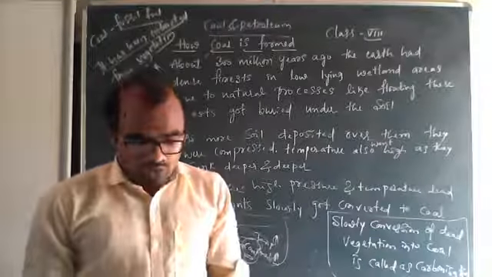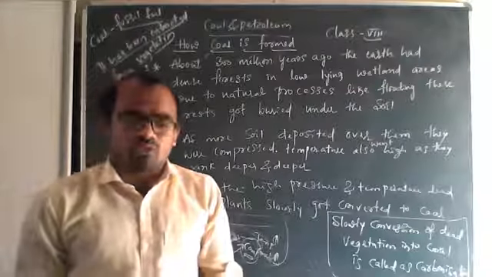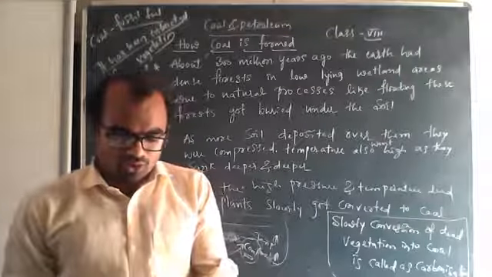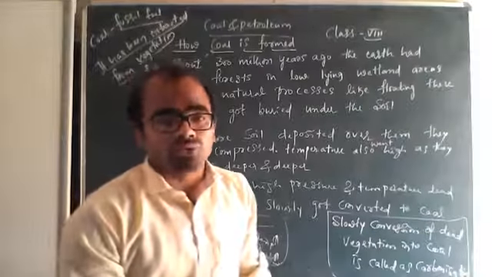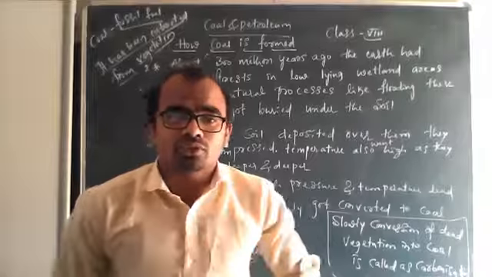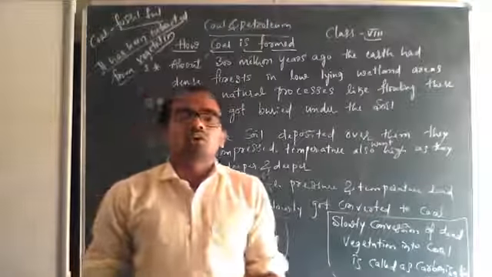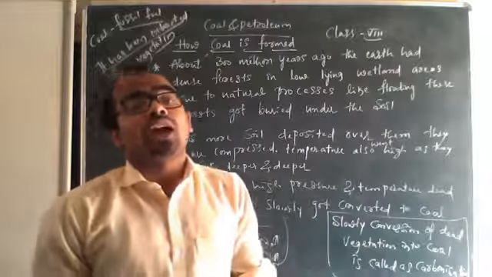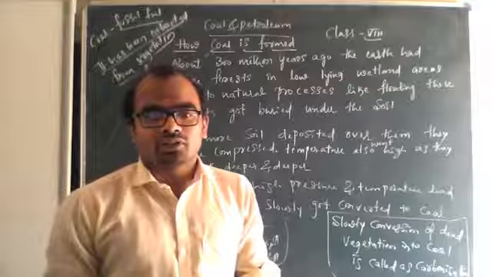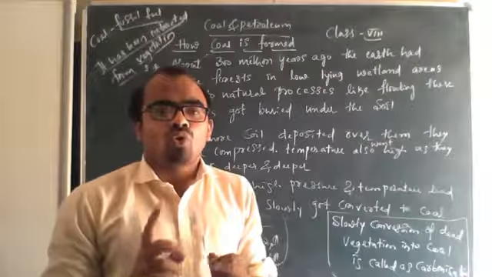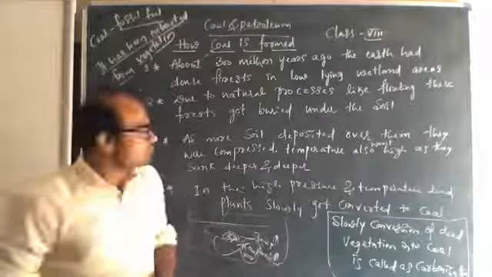So now the story of coal is over. Now we'll see the forms of coal, or we can say, in which form is coal available? There are three forms of coal. Do you know which are the forms of coal? Coal is present in three forms, that is coke, coal tar and coal gas. You should remember this. Coke, coal tar, coal gas. These are the three forms of coal.